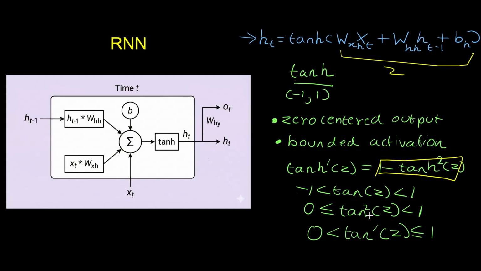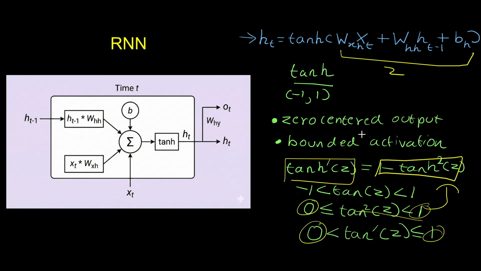So why do we calculate the tanh square? I missed the h here. The tanh square is there because that's what we need and it's in the equation. From this, the lowest possible value is 0 and the highest possible value is 1 for tanh squared of z. Using these values and this equation, we can substitute and get the upper and lower bound of this derivative of tanh z, which is 0 and 1.